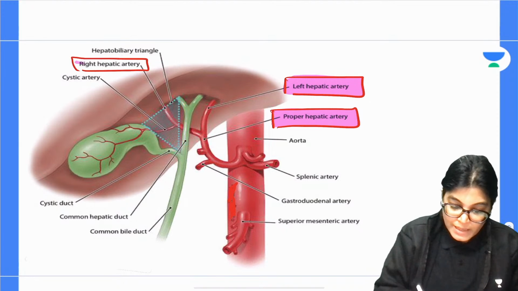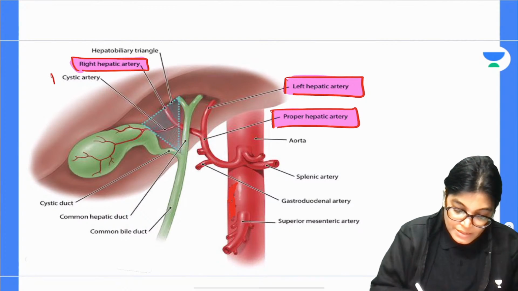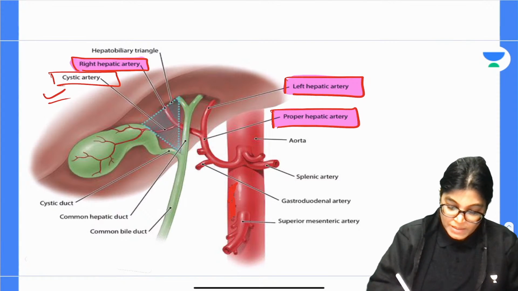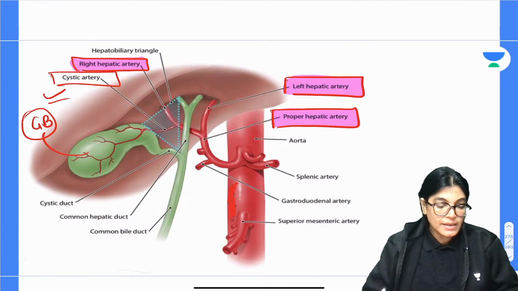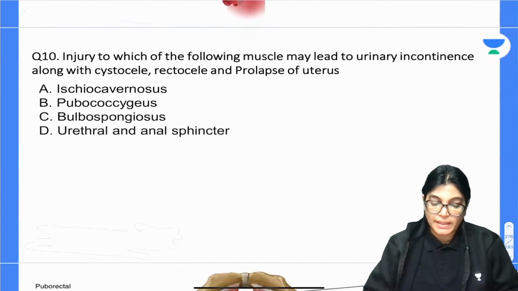This is the left hepatic artery and this is the right hepatic artery. The right hepatic artery is again giving the cystic artery, which is giving blood supply to the gallbladder as shown in the diagram.